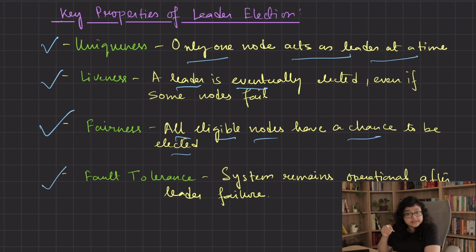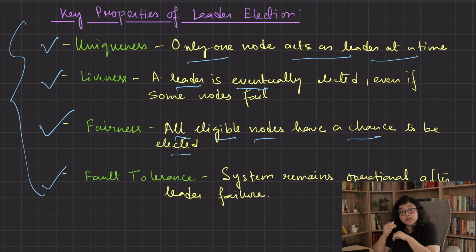Finally, fault tolerance. This is very crucial. When the current leader fails, the system should automatically detect the failure and elect the next leader without human intervention. So this ensures availability and this reduces downtime. All these properties together make leader election reliable, safe, and suitable for modern day distributed systems.